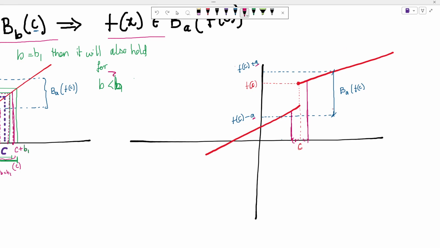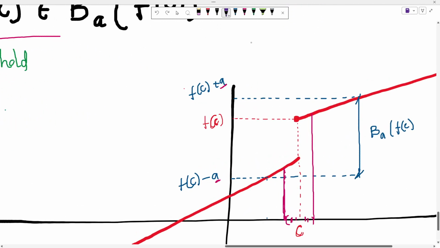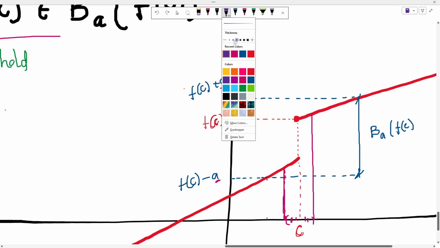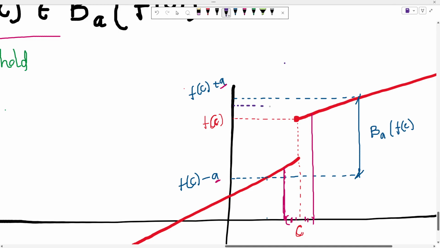If instead of considering this particular neighborhood of f of c, we consider, let's say, this neighborhood, if we consider this neighborhood around f of c, so let's say I call this f(c) plus a bar and f(c) minus a bar.